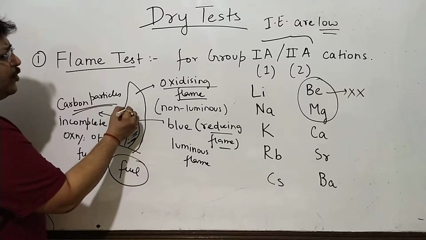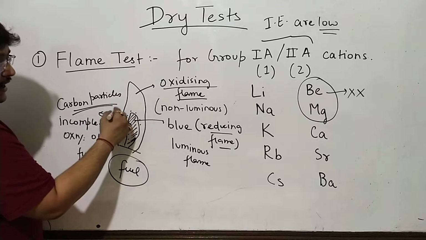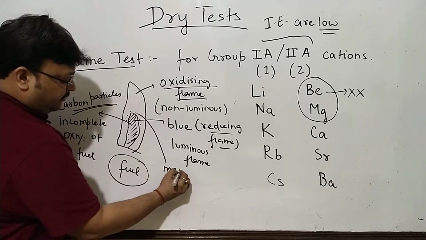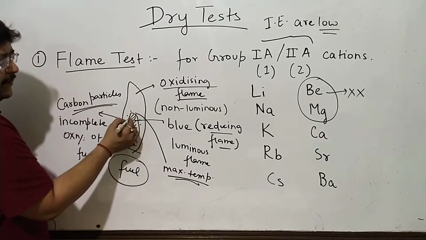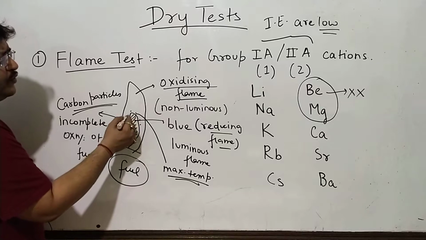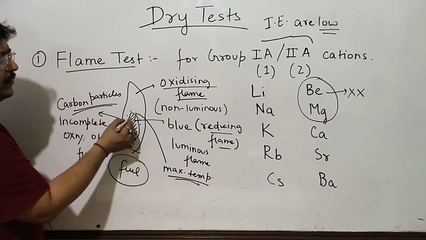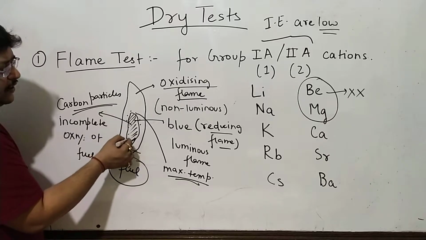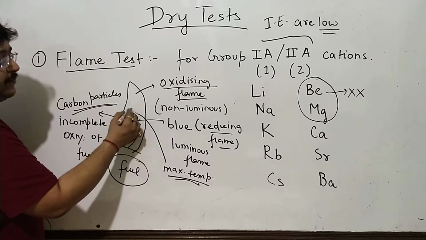Somewhere around the tip of the inner flame, around this region, you should expect maximum temperature. This is the region where you have maximum temperature. Here the fuel versus oxygen ratio is ideal. So here you will have maximum temperature. Naturally, moving down, you will have more fuel, less oxygen. So again, that will be a lower temperature. Moving up, there again will be a reduction in temperature. This is the hottest part of the flame.